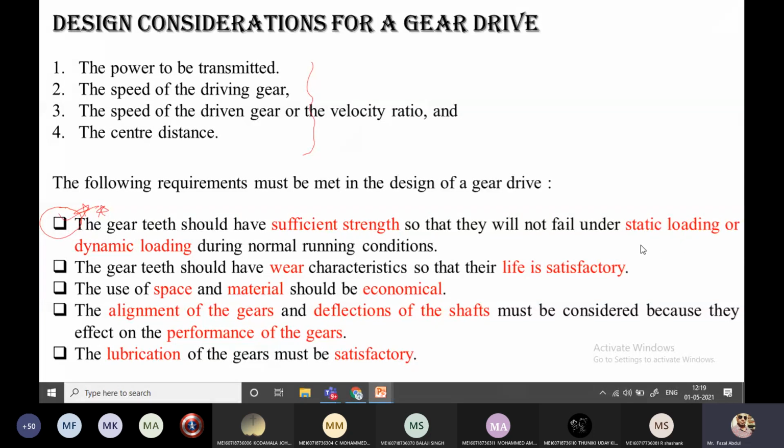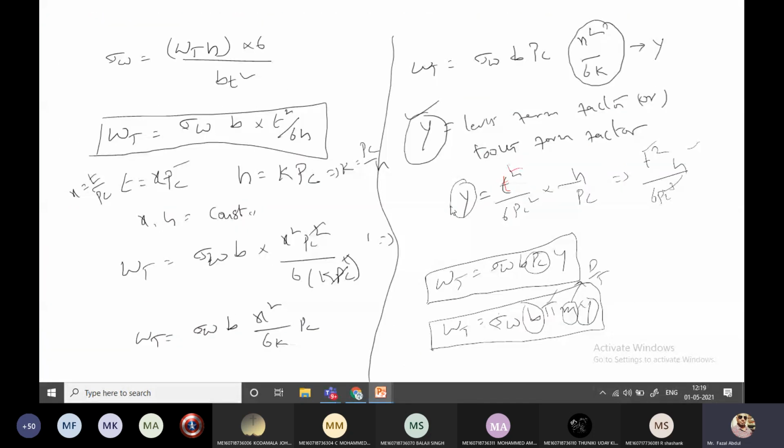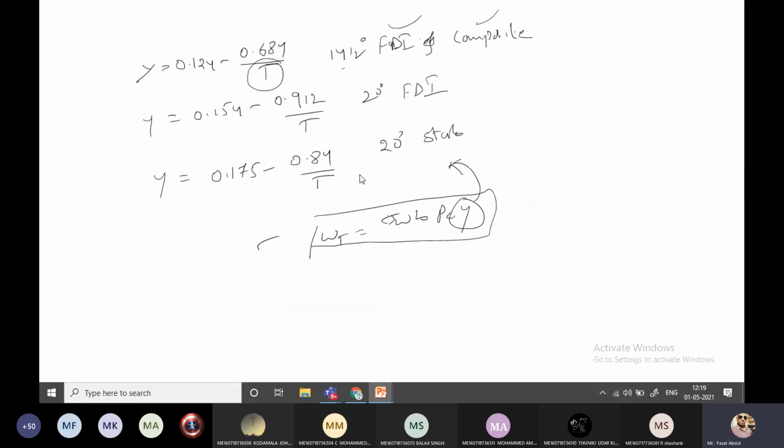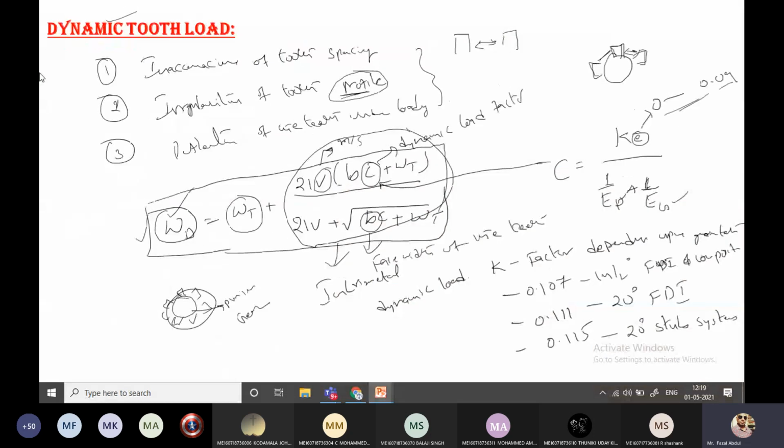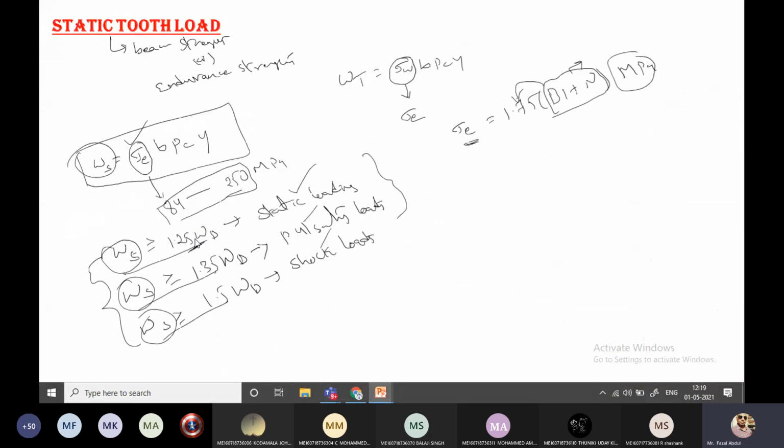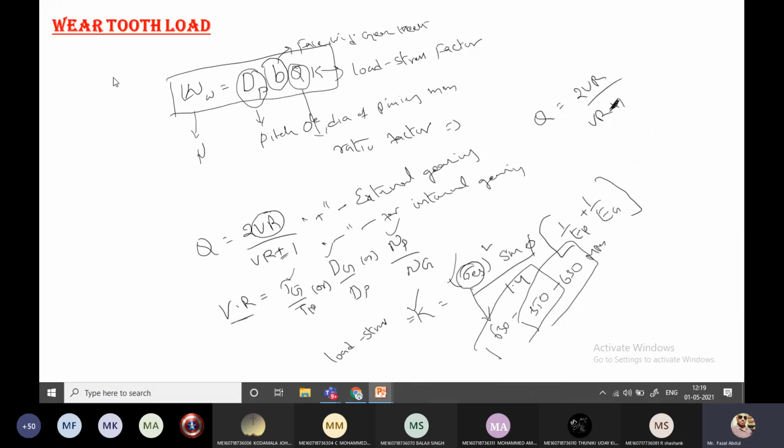dynamic loading. It means whatever loads we calculated, see here, first the tangential load, where Lewis's equation aims to calculate the WT value, and here the dynamic load WD, dynamic loading, W is the static load, and the wear load. So whatever gear we design should have sufficient strength to withstand the dynamic and static loading, and all the loads acting on the gear. Okay. So that is the importance of the statement we gave at the start.